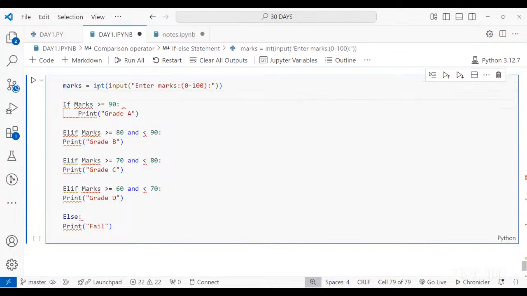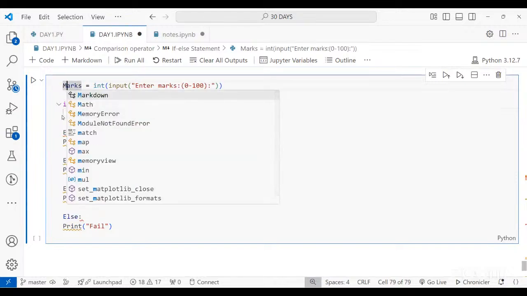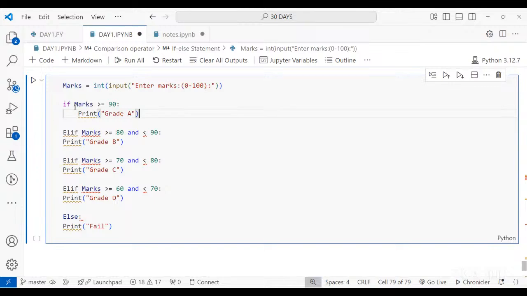Then you have written M, but it will be capital if. As you are using it in the conditions, you have to make Marks' M capital. Then you have written print; P should be in lowercase. Elif, E should be in lowercase. Again print, P, and indentation should be there.